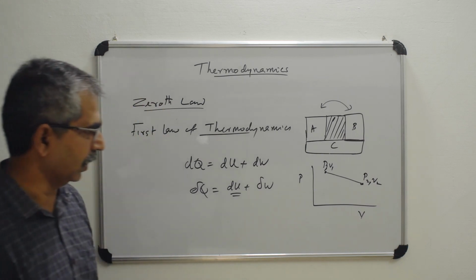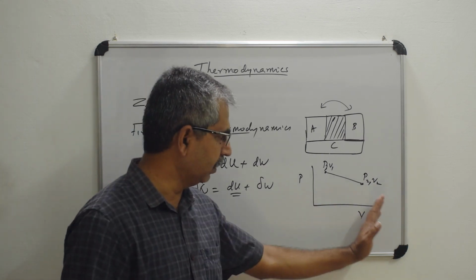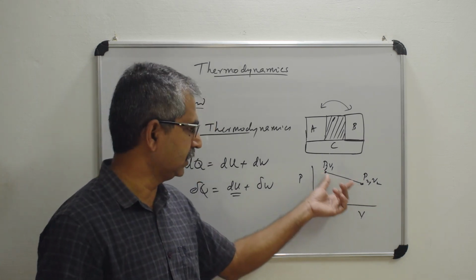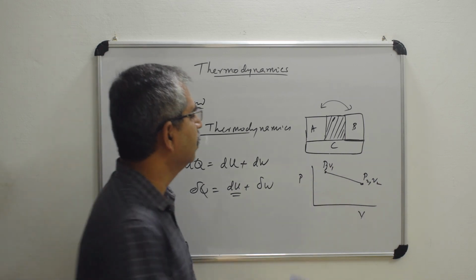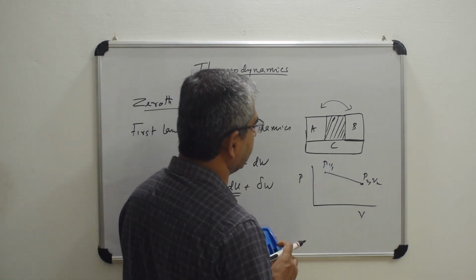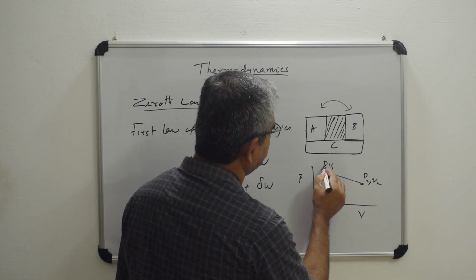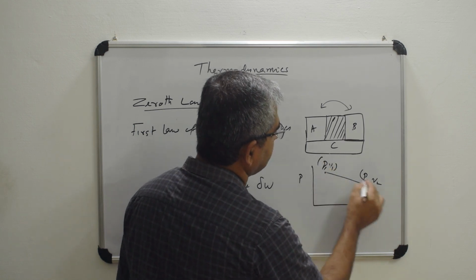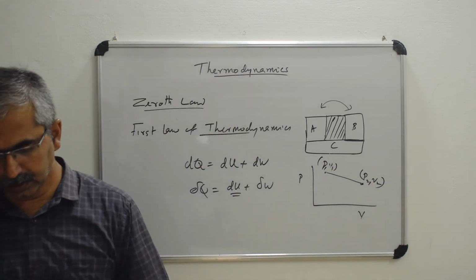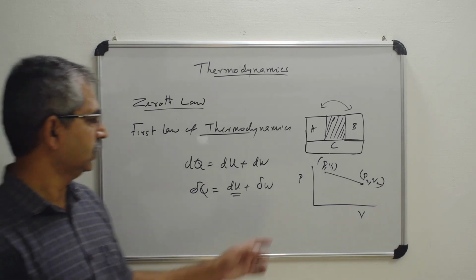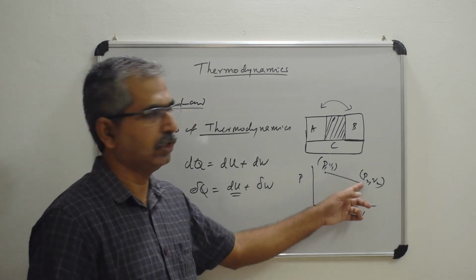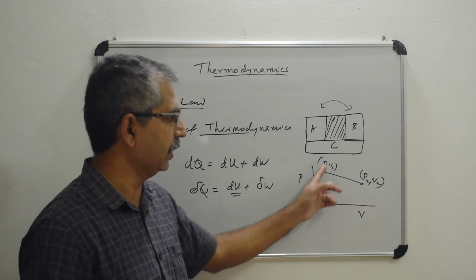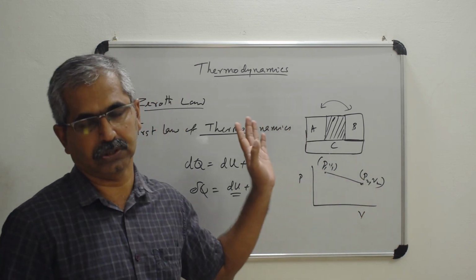So when the volume expands, the pressure decreases; that is the assumption I have taken here. The first position is P1, V1, and the second position is P2, V2. This change can take place along different directions.